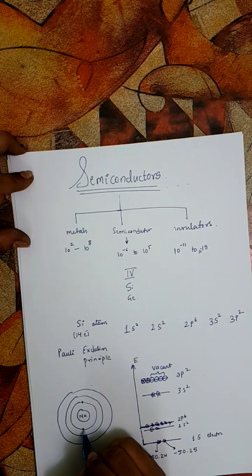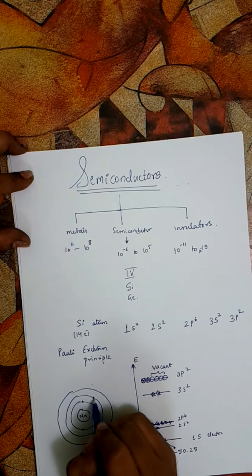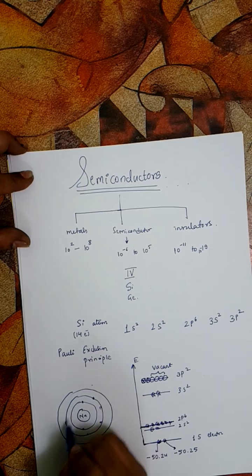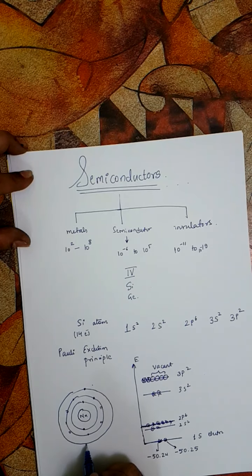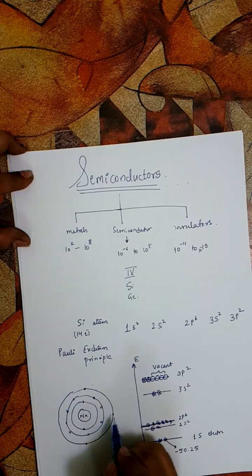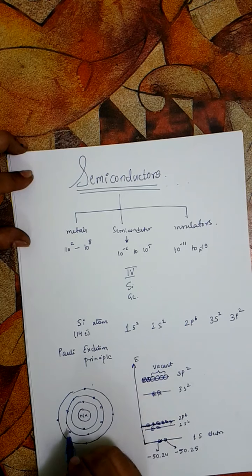There are 2 here, and then 8 here, 1 2 3 4 5 6 7 8, and then we have 1 2 3 and 4. So this is one silicon atom.